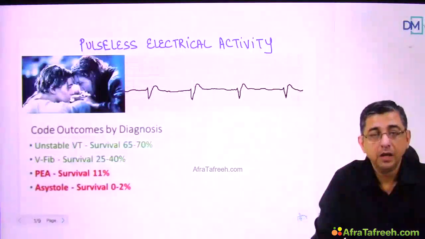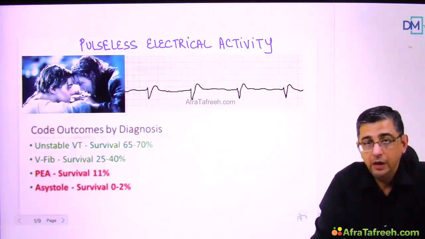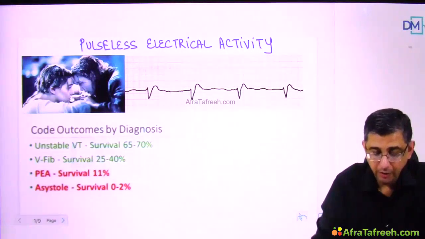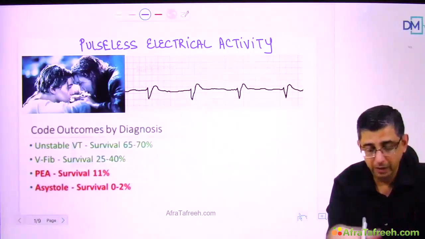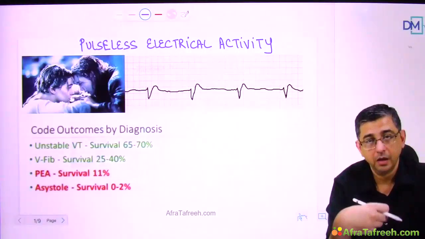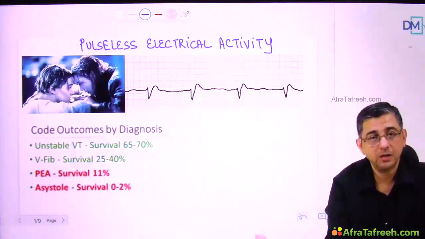Hi guys, welcome back. We shall now be talking regarding PEA, that is pulseless electrical activity. In this condition, the electrical part of the heart, which is going to be the SA node, the AV node, the bundle of His and Purkinje is working just fine. But though that particular part of the heart is working just fine, still there is no pulse.